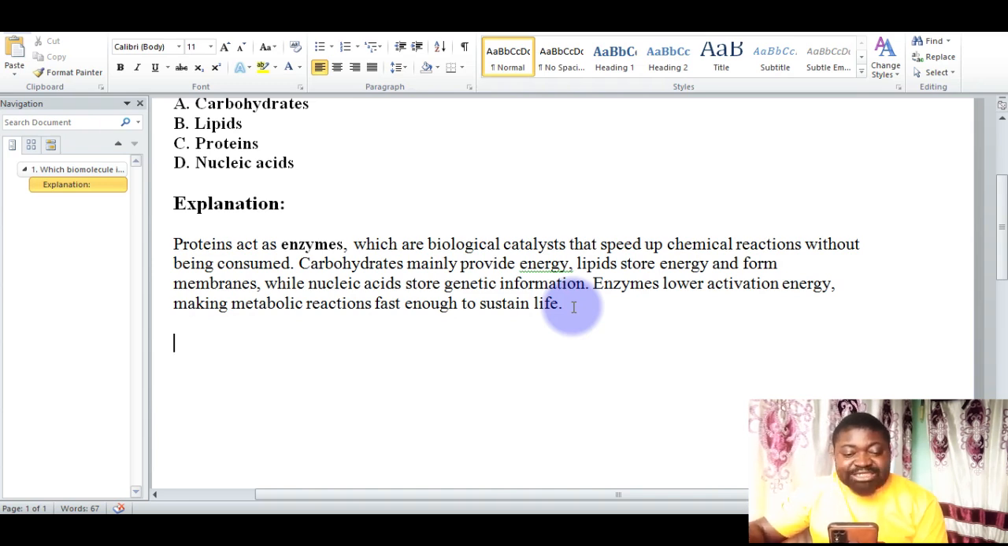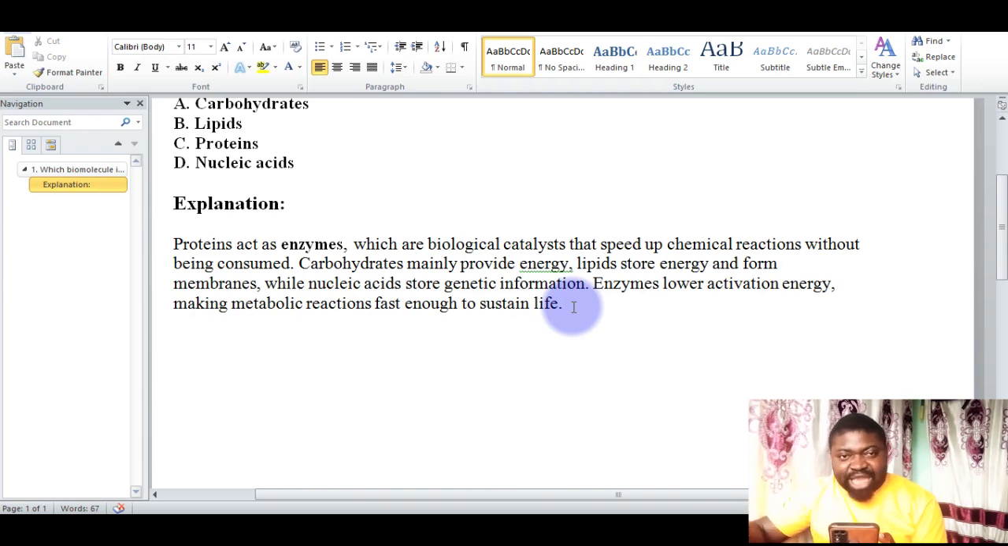But if you look at the next option, which is carbohydrate, carbohydrate cannot be correct because it only provides energy. On the other hand, lipids store energy and form membranes. Now, the other option, which is nucleic acid, only stores genetic information. An enzyme itself lowers activation energy, making metabolic reactions fast enough to sustain life.